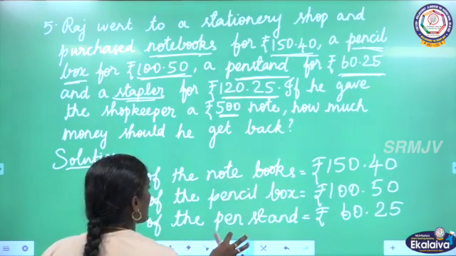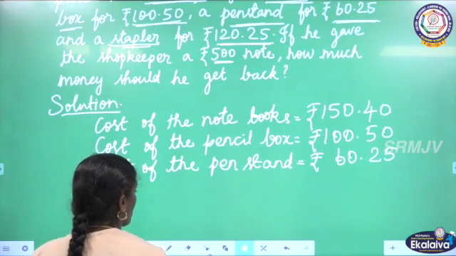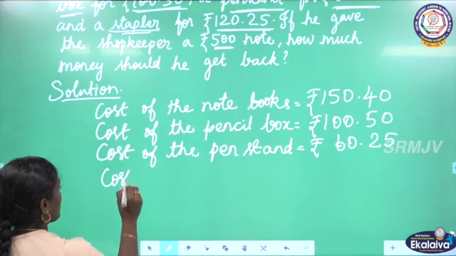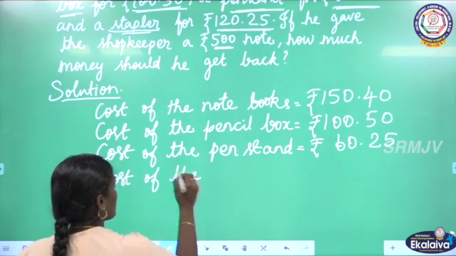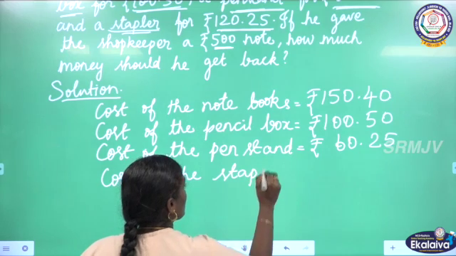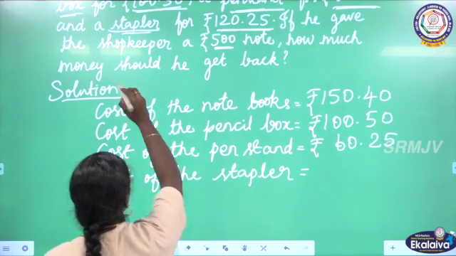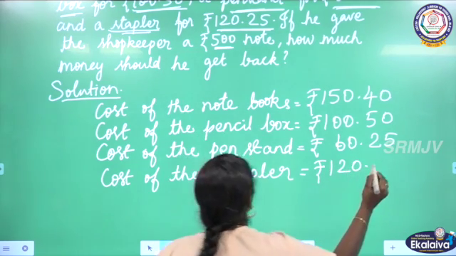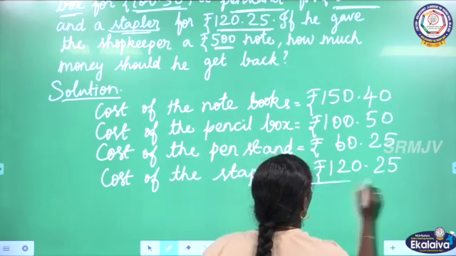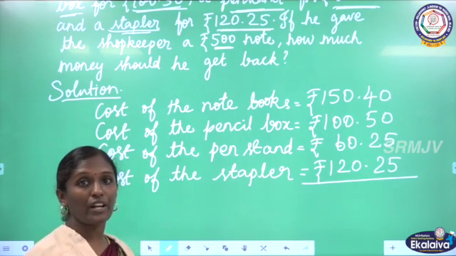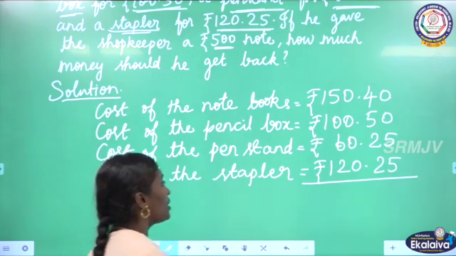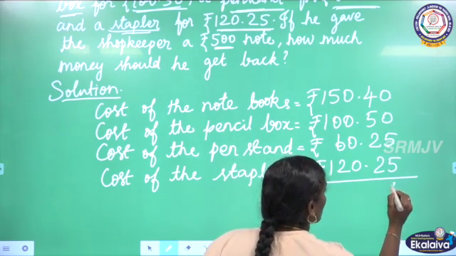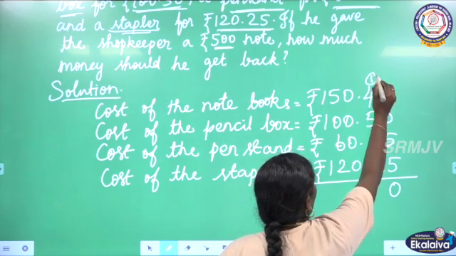Then he bought a stapler. So cost of the stapler is rupees 120.25. By adding these costs, we are going to find the total cost of the things he bought. Okay. So 0 plus 0 plus 5 plus 5, that is 10. Here 5 plus 5, 10. 0 here, 1 carry over.